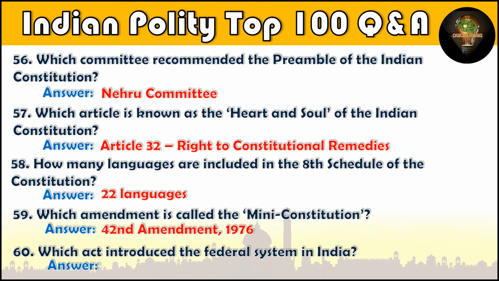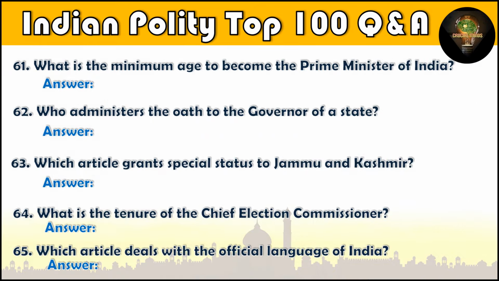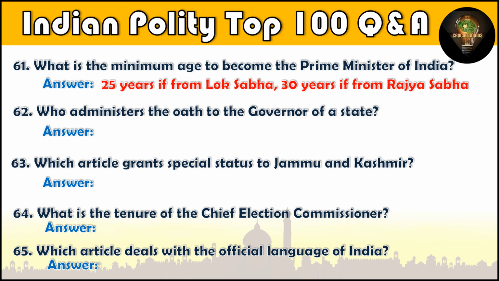Which act introduced the federal system in India? Government of India Act, 1935. Question number 61. What is the minimum age to become the Prime Minister of India? 25 years if from Lok Sabha, 30 years if from Rajya Sabha. Question number 62. Who administers the oath to the governor of a state? Chief Justice of the High Court.